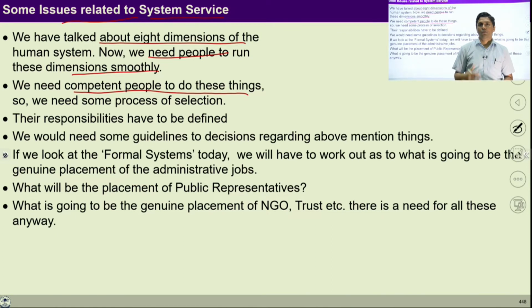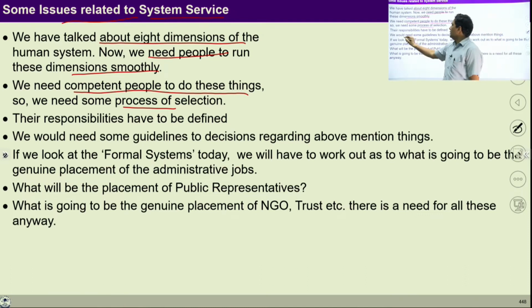People who have the competence to recognize relationships with others, then only they can work with the feeling of service. Competent people who have enough competence to produce something, who have enough competence to ensure justice with other people in the society. So these kinds of people are required in the society for the smooth running of all the dimensions.